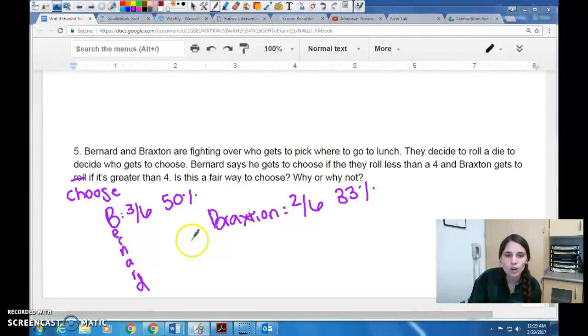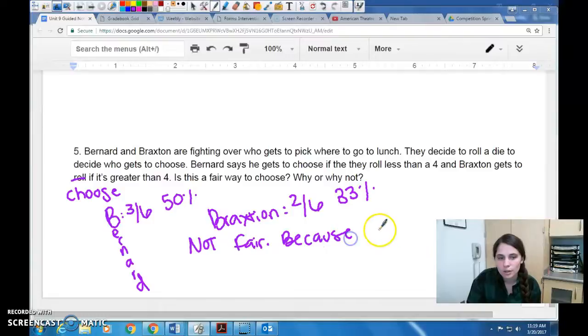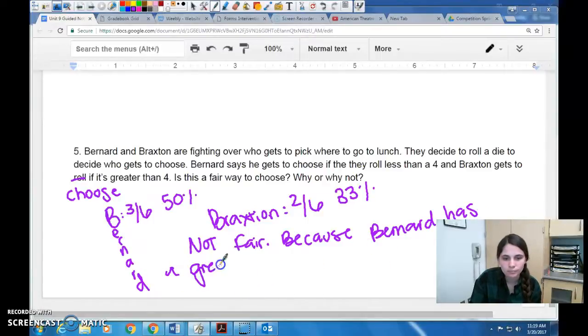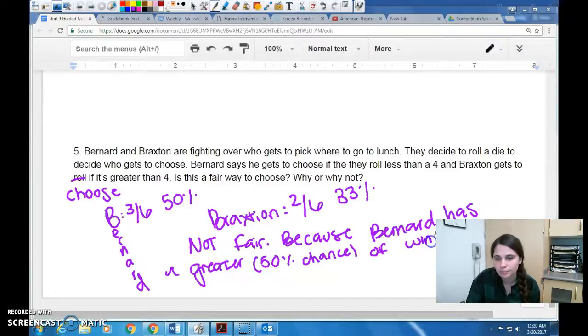So this is not a fair way to choose because Bernard has a greater chance of winning than Braxton does, who only has a 33% chance.